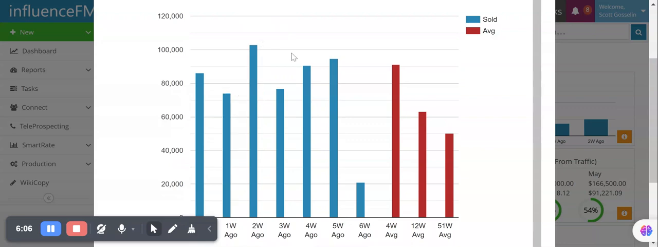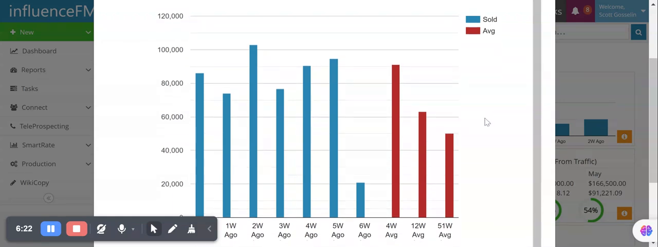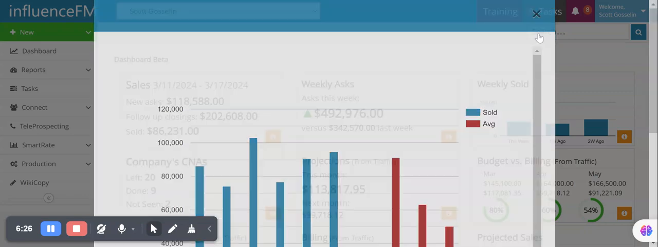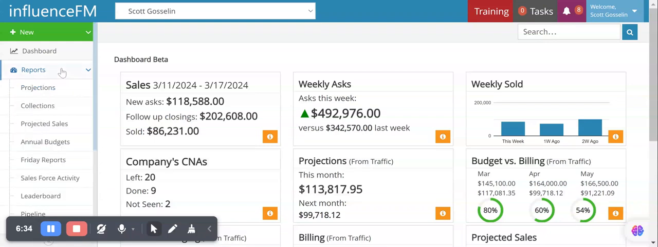Now, in this particular case, we can see that we were averaging anywhere from 74,000 to 102,000. Our 4 week average is 91,000. Our 12 week average is 63,000. And over the course of the last year, we averaged just under 50,000 a week in asks. In sales, not necessarily asks. These are sales made. Obviously, the asks are what get us there.